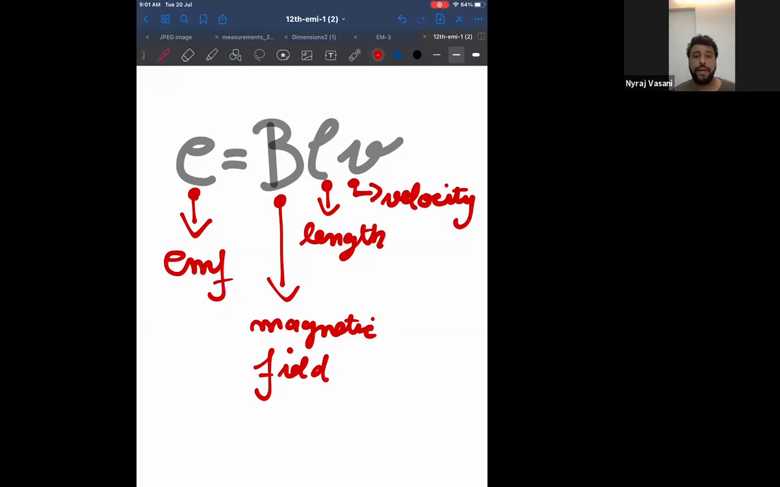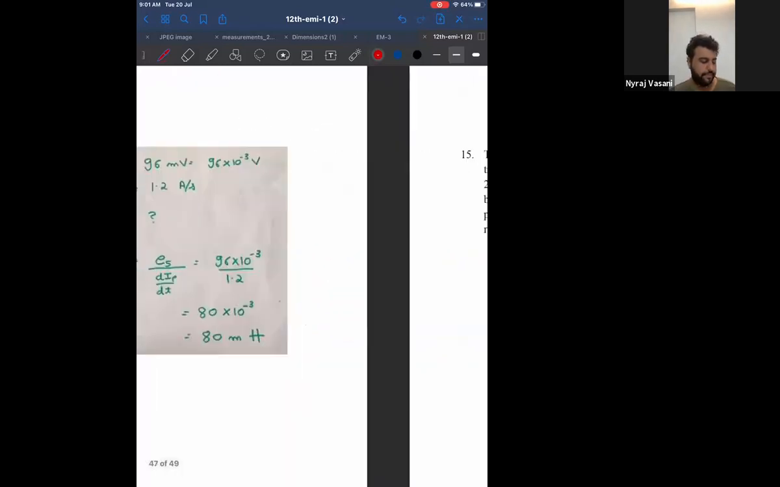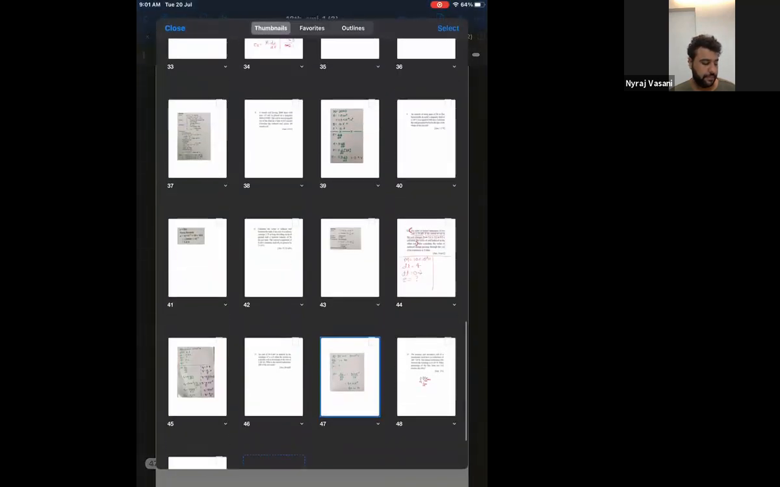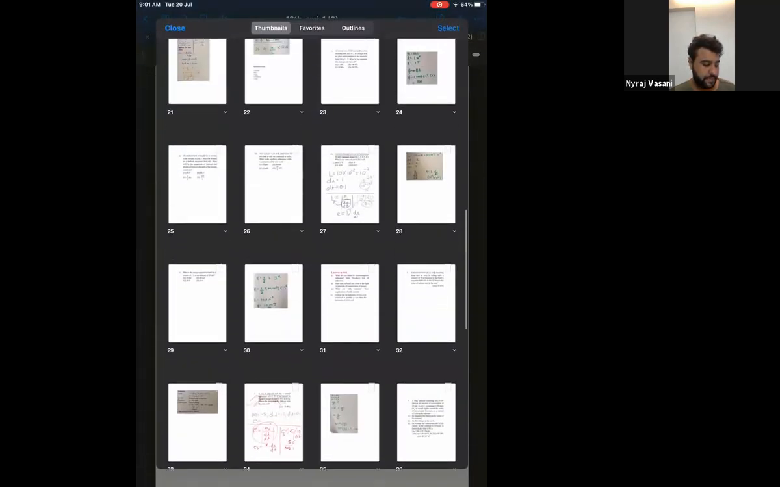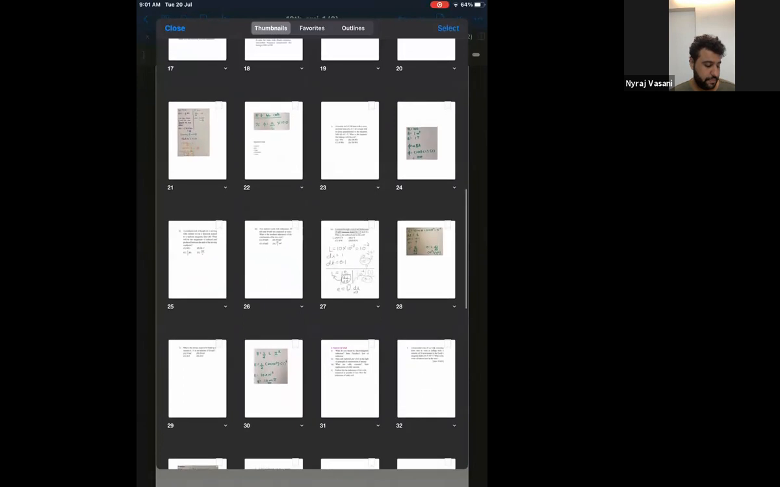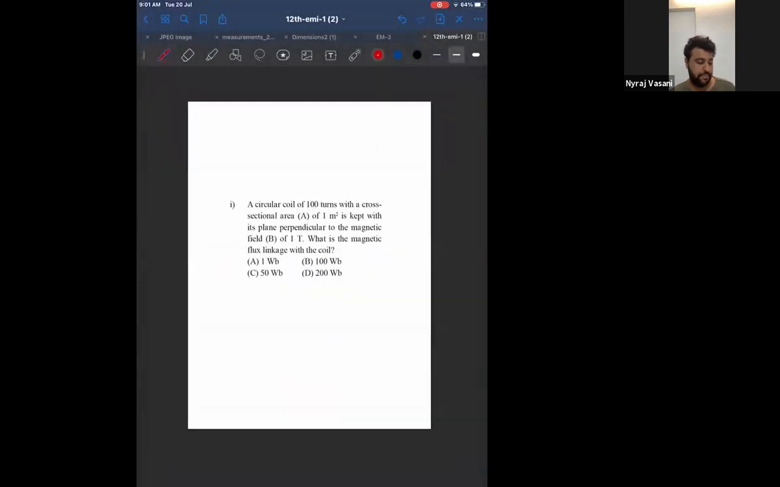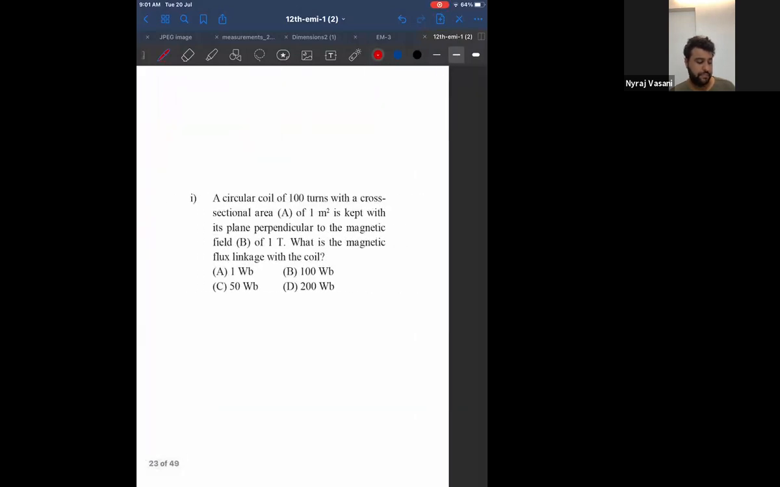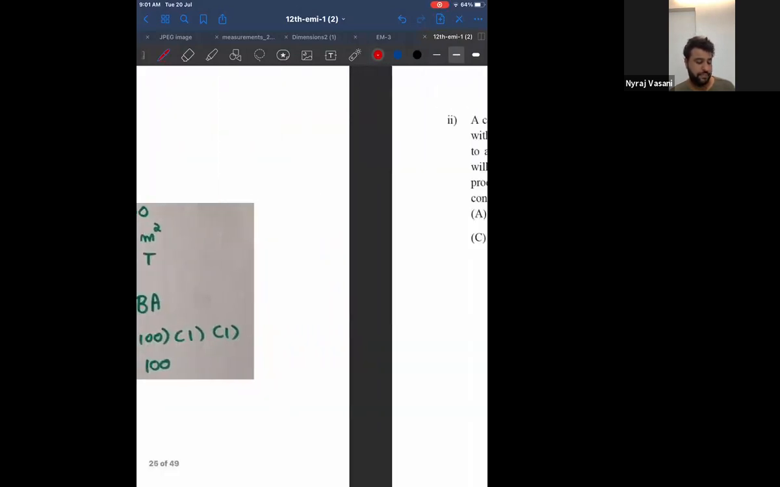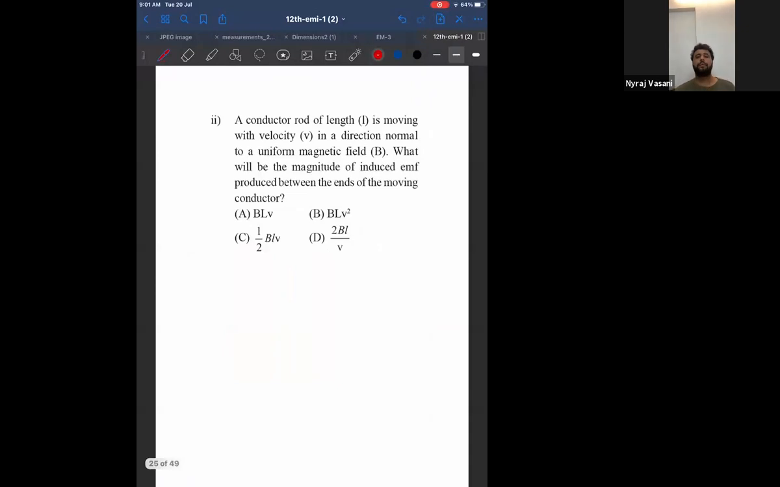Okay. Now, based on this formula, we will solve 4 to 5 problems and then we'll stop. Okay, so start solving. Start solving the first MCQ.